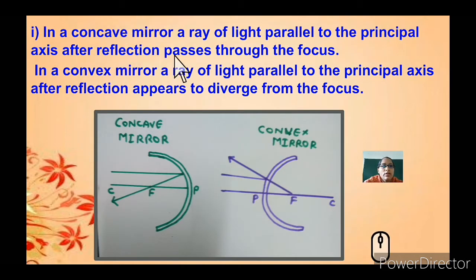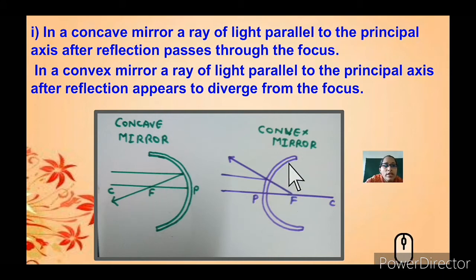In a concave mirror, a ray of light parallel to the principal axis, this is the principal axis, after reflection passes through the focus. You can see that this is the center of curvature, the focal point, and here the ray of light passes through the focus.